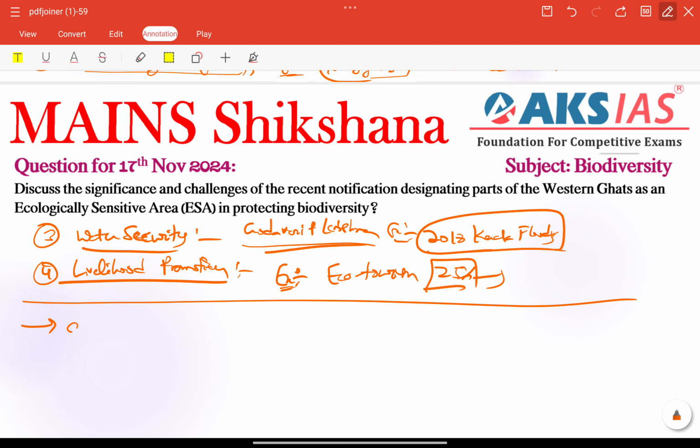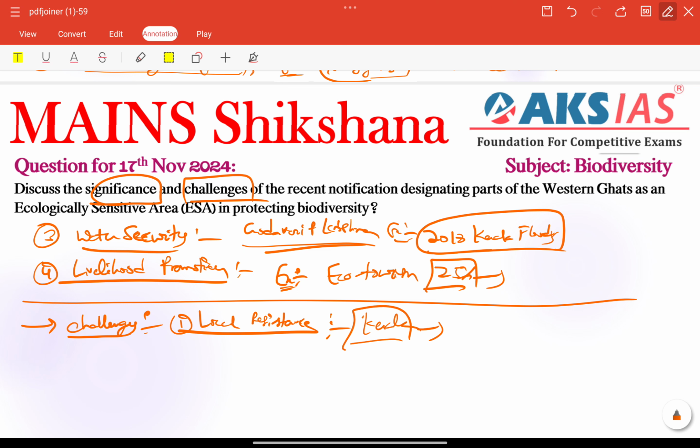So other than that, next important thing is challenges here. Challenges need to be written because it is already mentioned in the question itself, right? First of all, local resistance is very much important. Here local resistance, fear of restrictions on farming and forestry. For example, protests in Kerala opposing these particular ESA eco-sensitive area rules, right? First of all, that needs to be included.